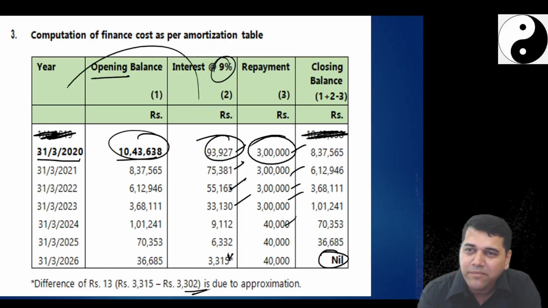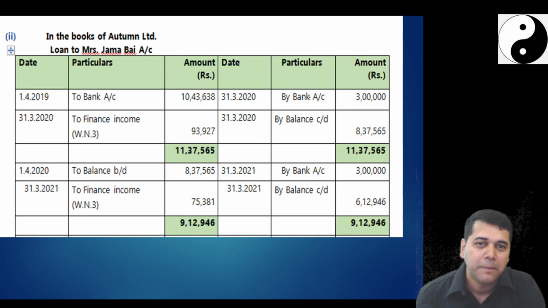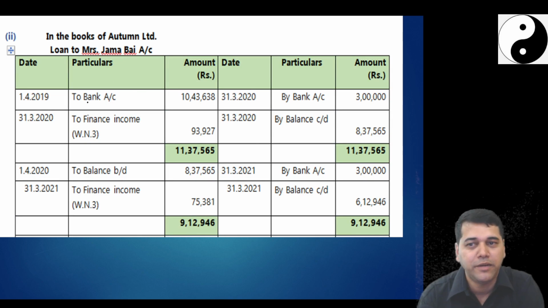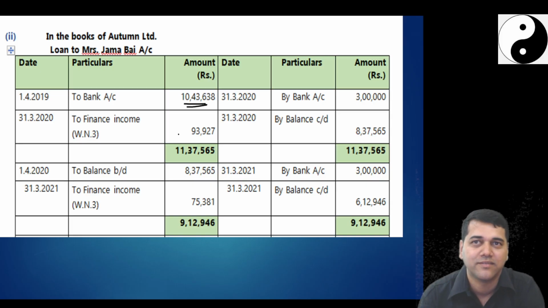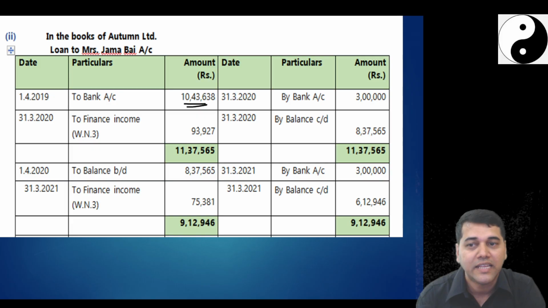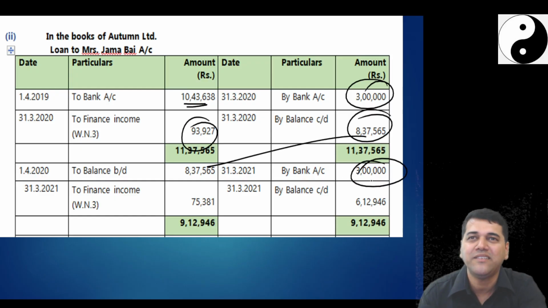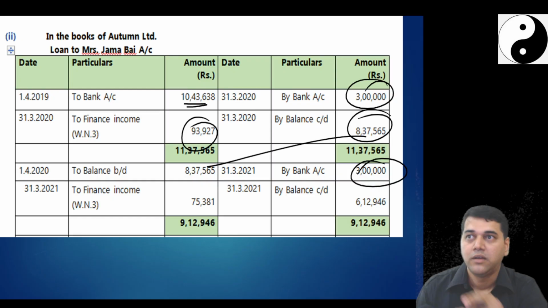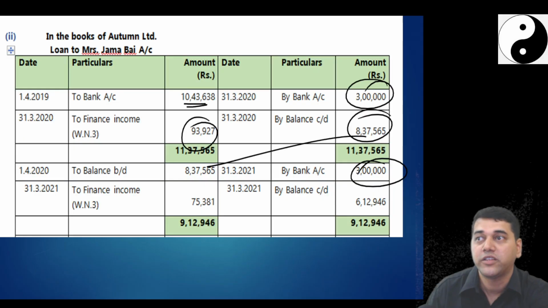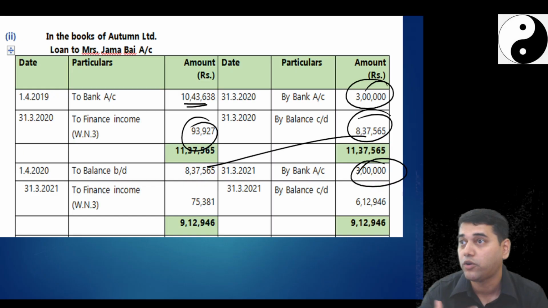It's the same amortization schedule you start with by Jama by account debit to bank, 10 lakh 43. Because balance went to the interest account, deferred tax account. At the end of the year, to interest by bank, by balance carried down, to balance brought down. It's a 5 minutes job, no? If you have worked out amortization schedule, but you say, sir, I will not skip amortization schedule, then this may be a 10 minutes job for you. Amortization schedule is what you are used to.